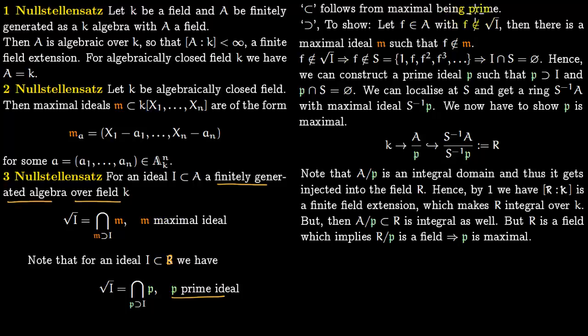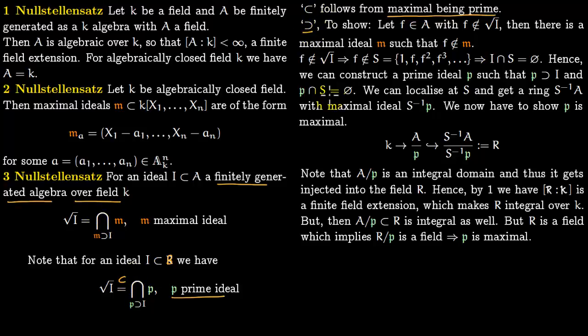So this containment follows from maximal being prime. The radical of I is always contained in the intersection of prime ideals. But this is a bigger set P of prime ideals. All these maximal ideals are prime, but there are more prime ideals than maximal ideals. So this intersection is going to be smaller, and this thing is going to be contained within this. So we have this containment.